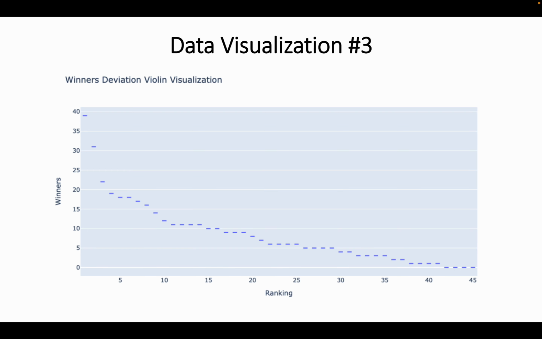Finally, the third data visualization was achieved via a violin graph visualization, which simply compares the amount of winners to the ranking. So as you can see, the highest ranking state, which is actually Indiana, has a very high number of winners at 39. And this actually is a very acceleratory graph at the very beginning.